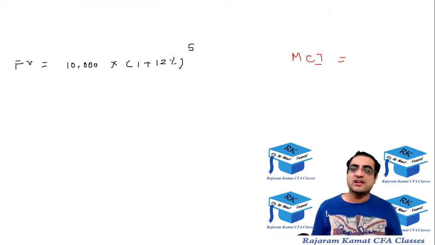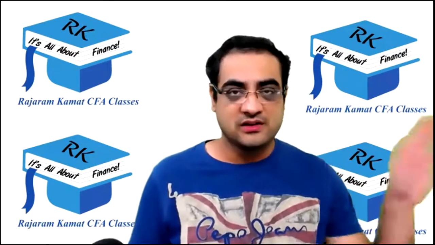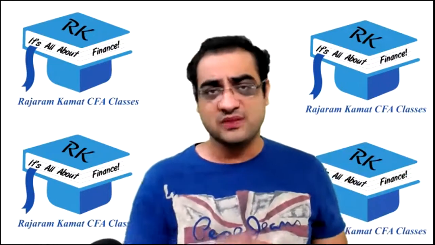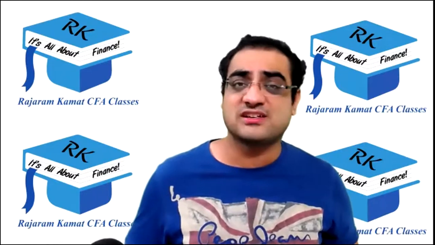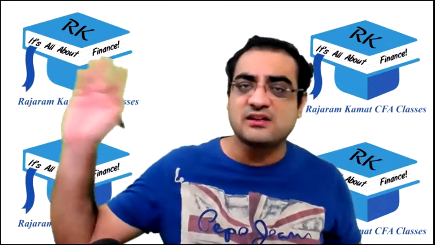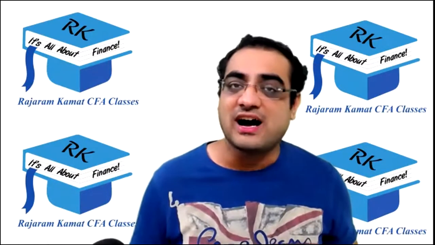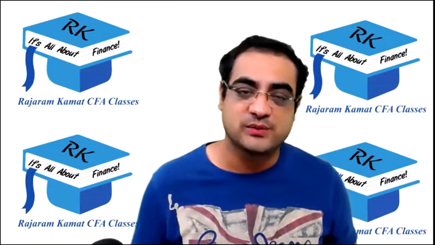Last time it was quarterly compounding. So I ask you, in a year, how many quarters are there? This time it's monthly compounding. So I'll ask you, in a year, how many months are there? Jan, Feb, March, April to December. In a year, there are 12 months. So in this case, the R would be divided by 12 and N would be multiplied by the same 12.